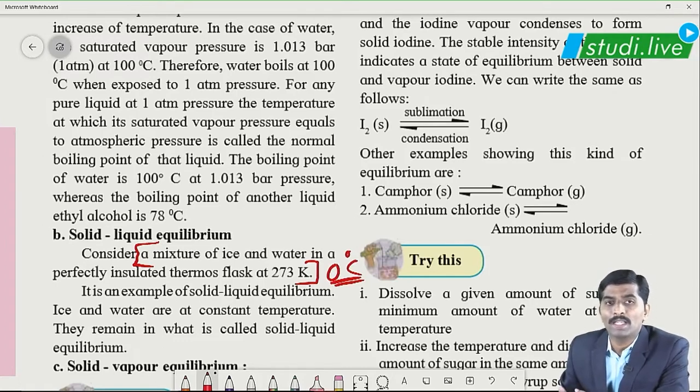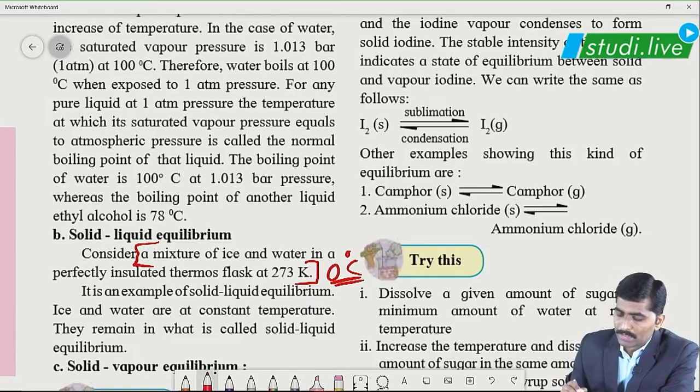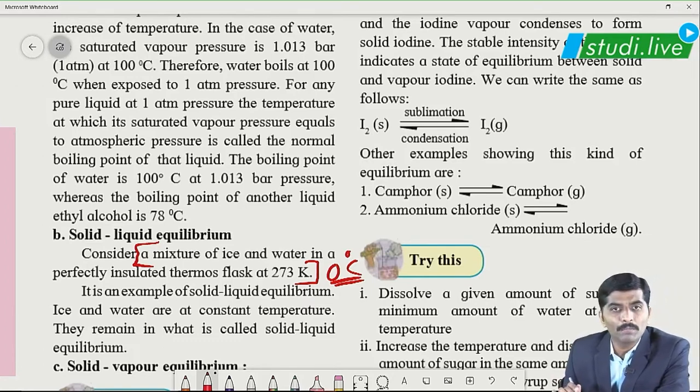Whenever we see the ice cubes which have been formed in an ice tray, quite obviously the temperature of that particular zone in the refrigerator is about 0 degrees Celsius. And we can see vapors coming out. Sometimes we can see the liquid inside the ice crystal, and obviously ice is present in solid state. So solid and liquid phases are in equilibrium at this particular temperature.